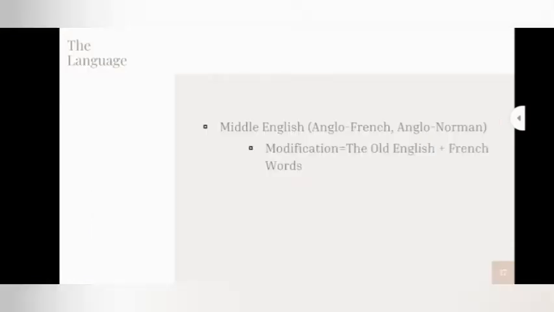In language, the king used Norman French, followed by the elite and the royal family, but Old English was still used by the monasteries. The people generally modified their old language with additional French words.